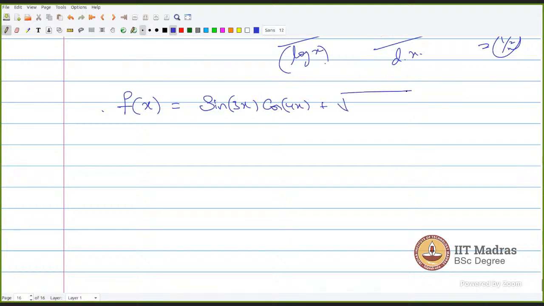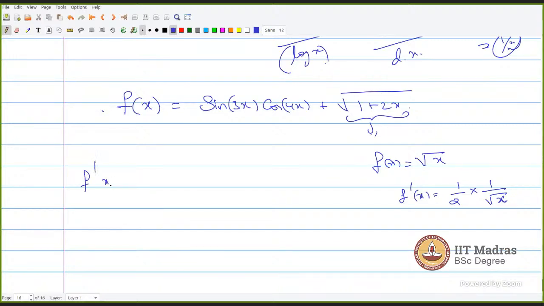Okay. So this is the thing you might be confused about here. How to differentiate this? If it is square root of x, the differentiation of square root of x is 1 by 2 into 1 by root x. This is what we apply here also.